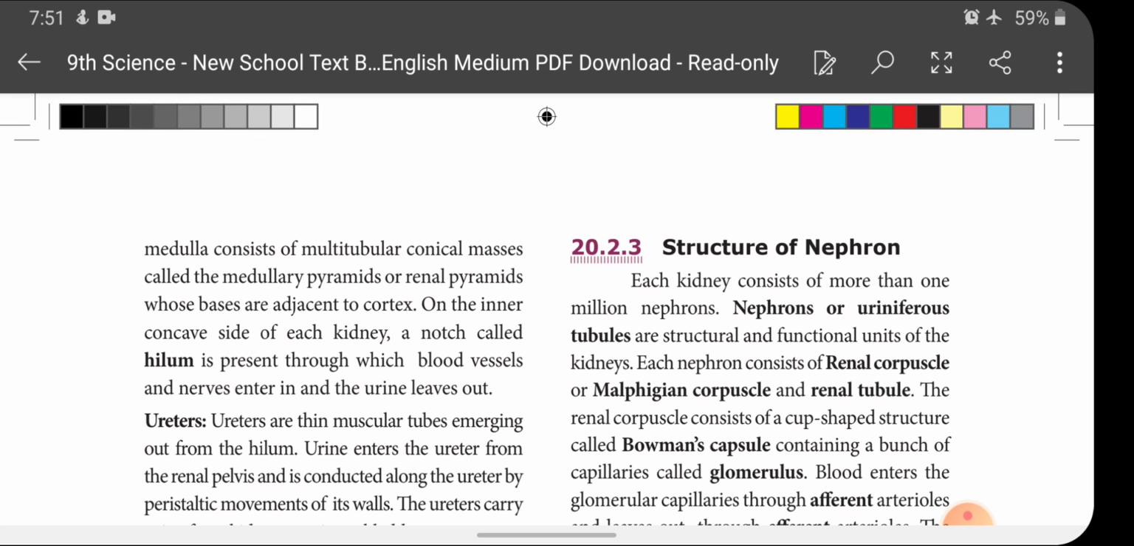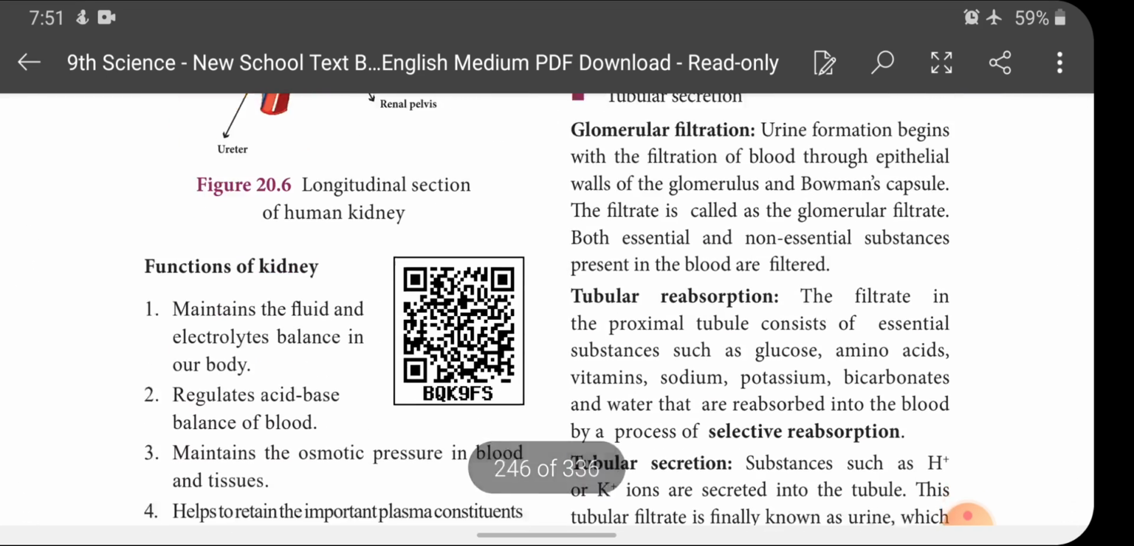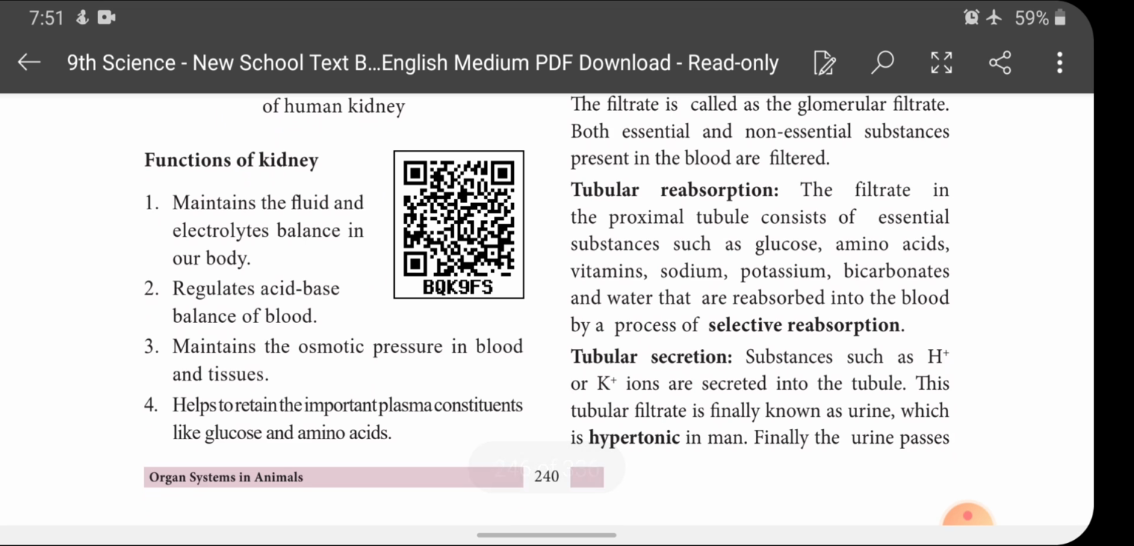Children, the structure of nephron I will discuss with you in my next class, and before that I want to discuss with you the functions of kidney. It is a 4-mark question, children. Since it has 4 points, you will have it as a 4-mark question. Maintains the fluid and electrolytes balance in our body. What does that mean? There is a constant concentration of all the fluid present in our body. This concentration should be maintained by the kidney, and electrolytes, the salt-base balance, are all maintained by the kidney.